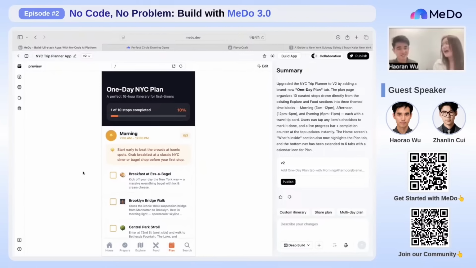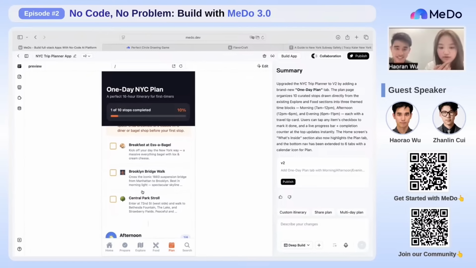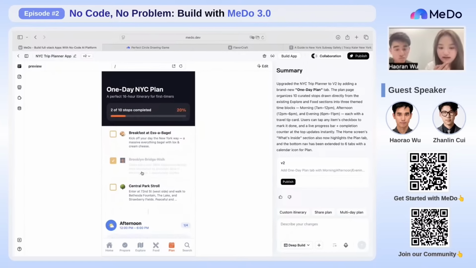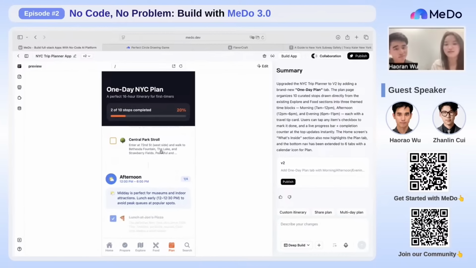Okay, for me, I won't wake up until noon, even during travel. But let's see it. A bagel. Wow. Oh yeah, I will try it. New York bagel is always the best. Well, Brooklyn Bridge Walk. If I finish it, just check it. Central Park. Right, the lake. Just as I mentioned.